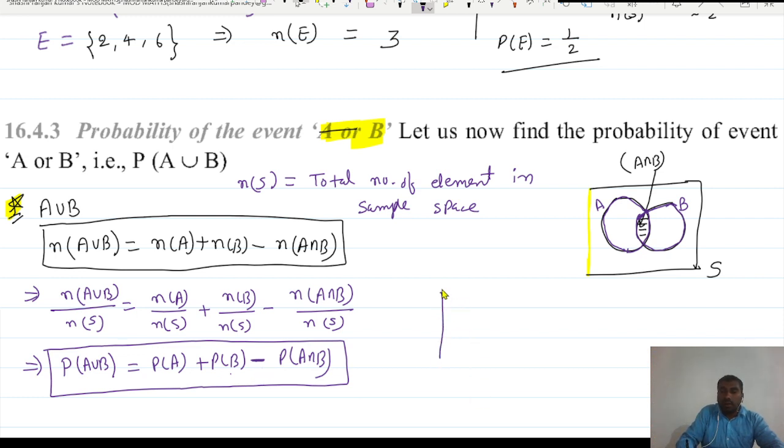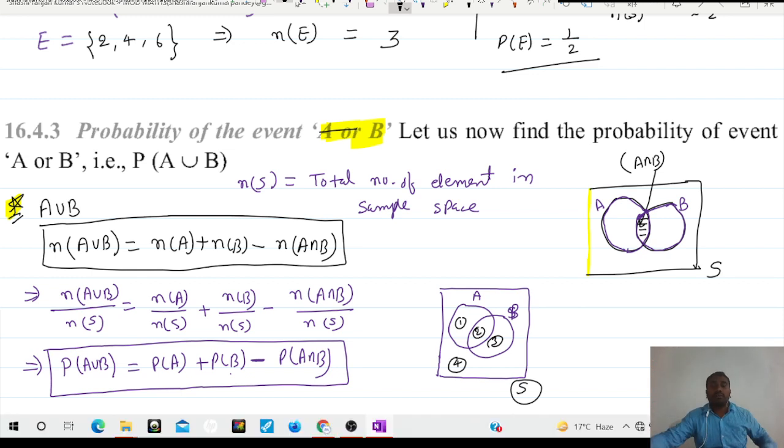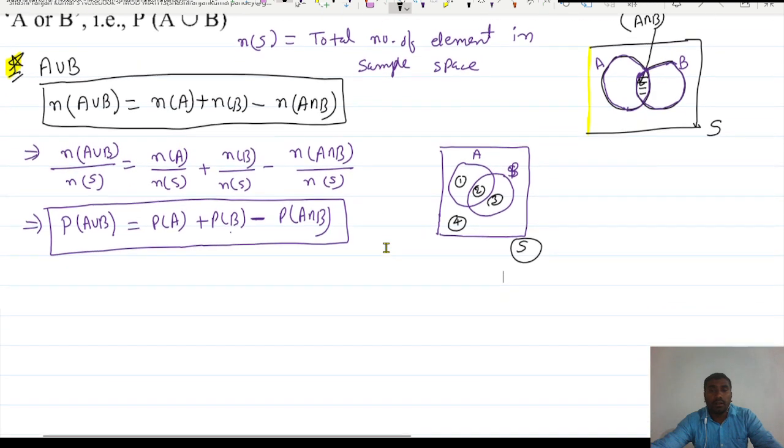See, the probability questions or all the set questions can be done this way. If you have two sets, A and B, we have to distinguish all the regions. This is one type of region, this is your second type of region, this is your third type of region, this is your fourth type of region. So we have divided into 4 regions in total, and accordingly you can find. What we want here is the probability of A union B.